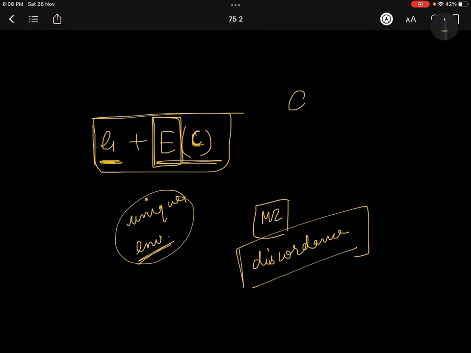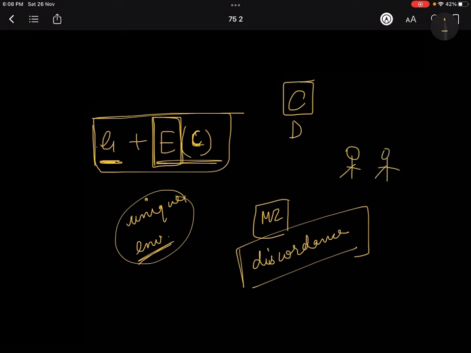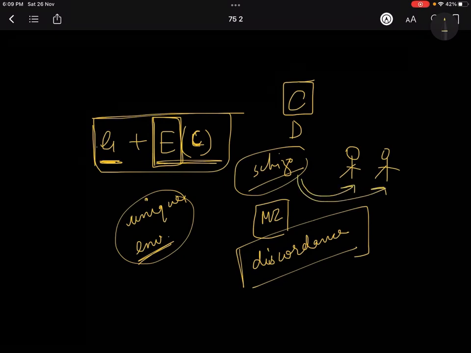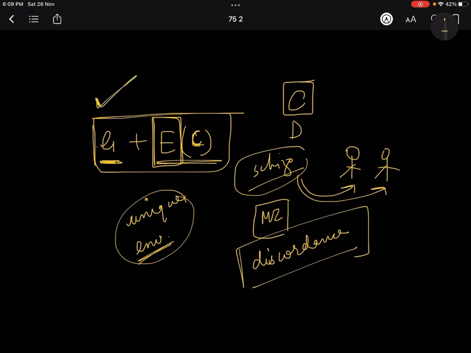There are two words, concordance and discordance. Concordance is if we are taking two twins and we are studying a trait in them. For example, the trait is schizophrenia, which is a mental disorder. We are studying this trait, and so we are assuming that both of them will have the gene for schizophrenia because their genetic component is 100% same. So both are going to have this gene. But eventually only one person develops the disease schizophrenia.